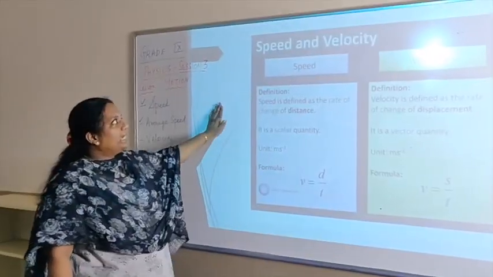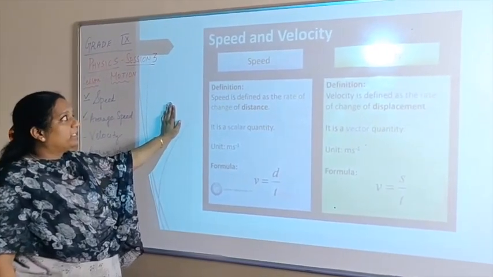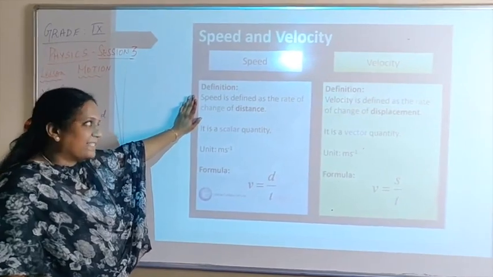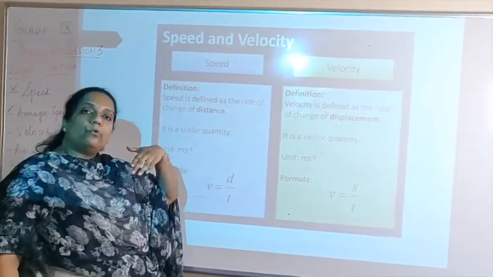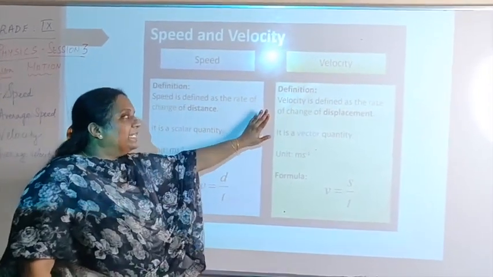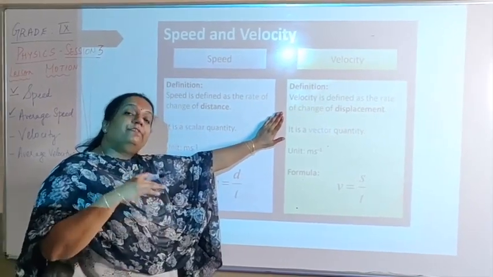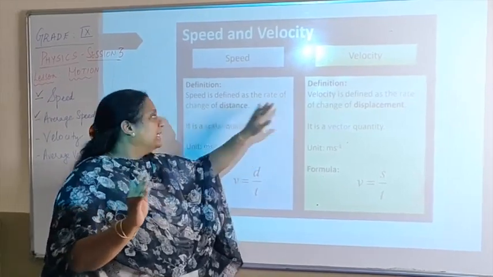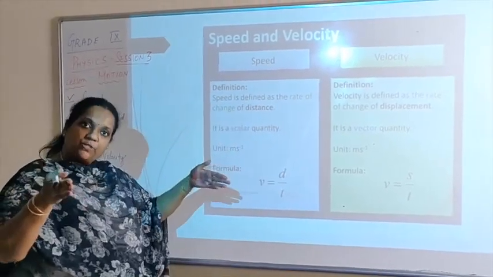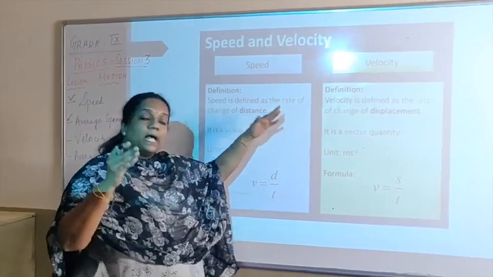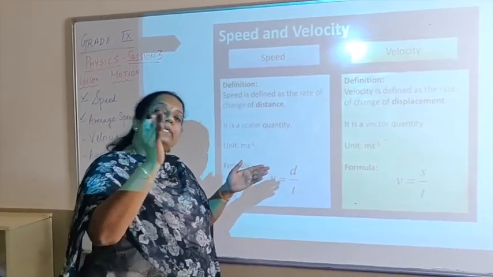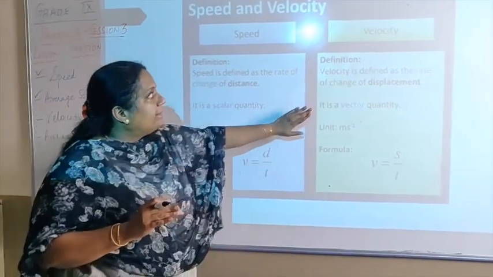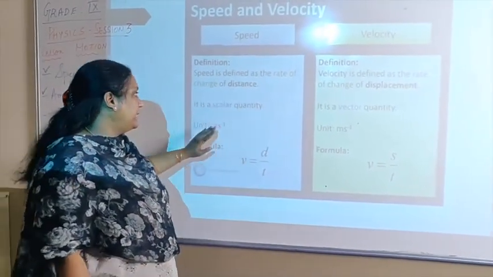Now we will look at the basic differences between speed and velocity. Speed is defined as a rate of change of distance. But I think now you by yourself will be able to tell me that velocity is the rate of change of displacement. What is the difference between distance and displacement? Distance is how much was travelled. Displacement is how much was travelled and in what direction. Right? So, speed is a scalar quantity, whereas velocity is a vector quantity.